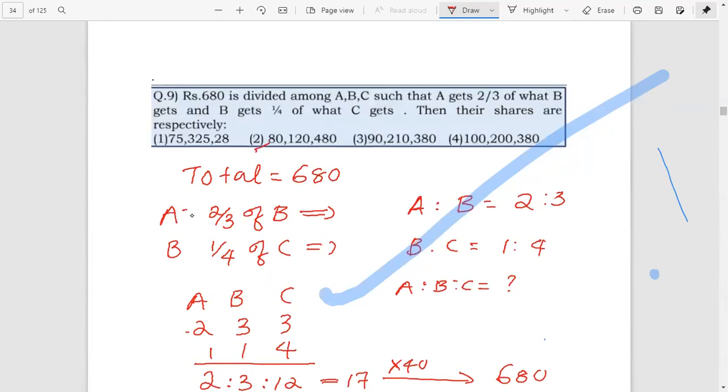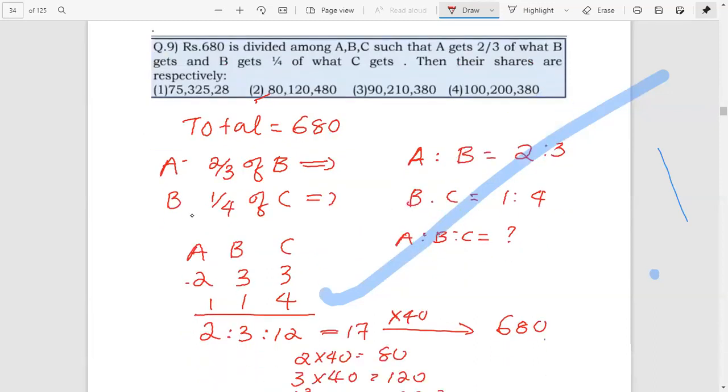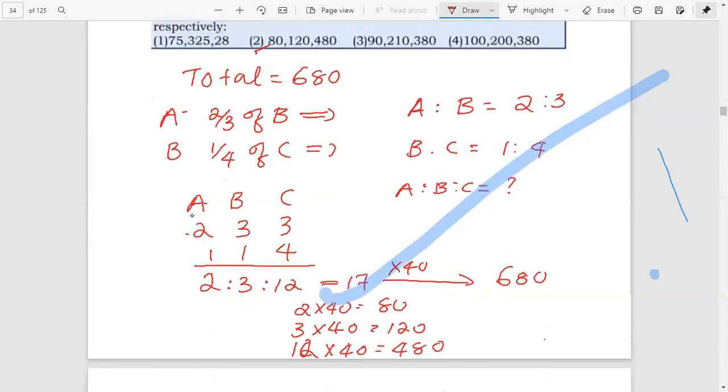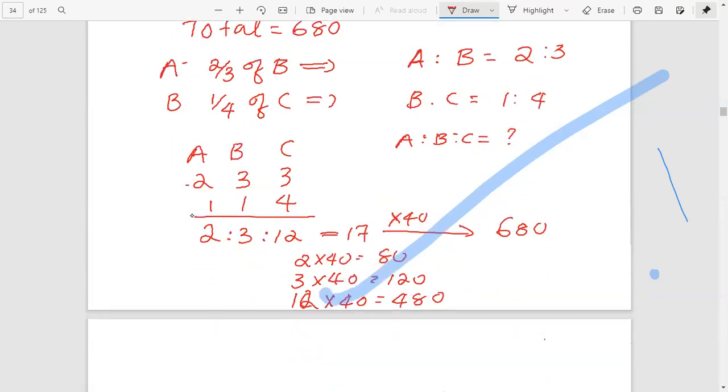That is total 680. A is 2 by 3 of B, therefore A is to B 2 is to 3. B is 1 by 4 of C, therefore B is to C equal to 1 is to 4. We have to find A is to B is to C. We do the method, we get 2 is to 3 is to 12. Then the sum is 17. Total value 680.